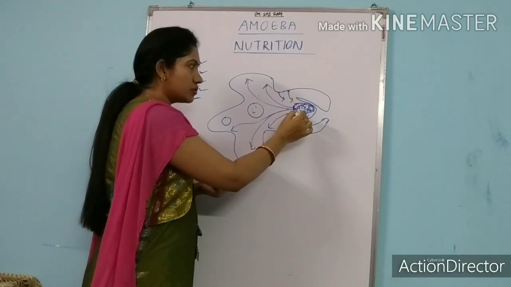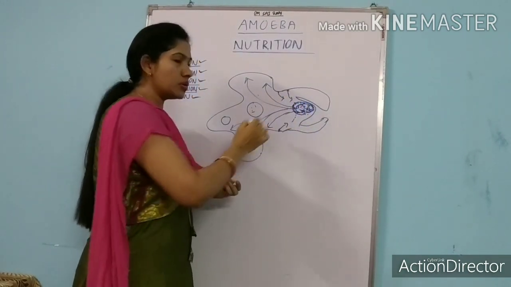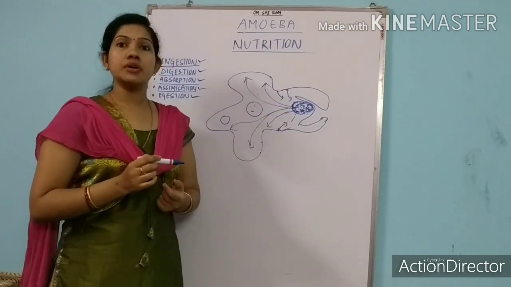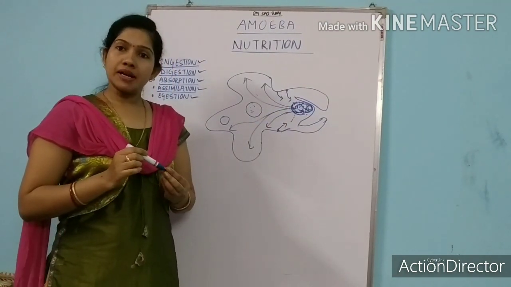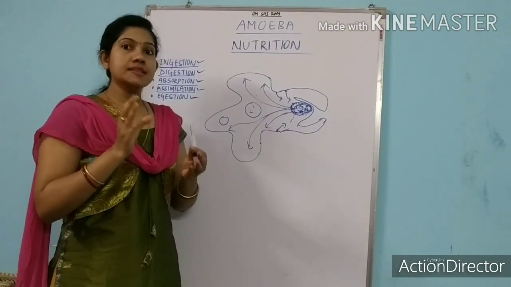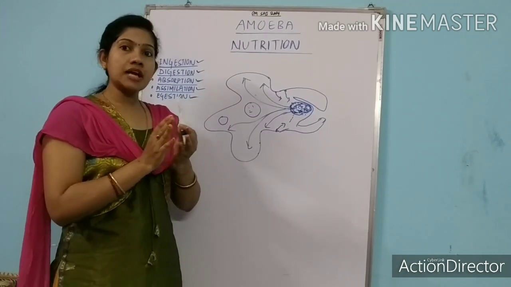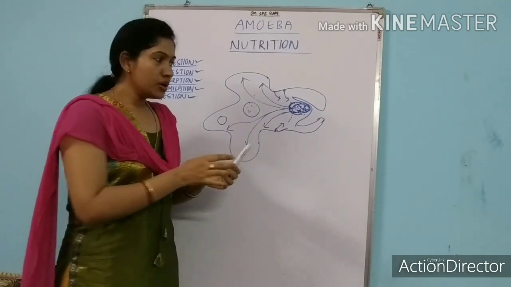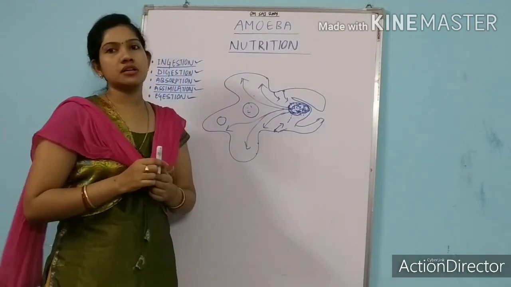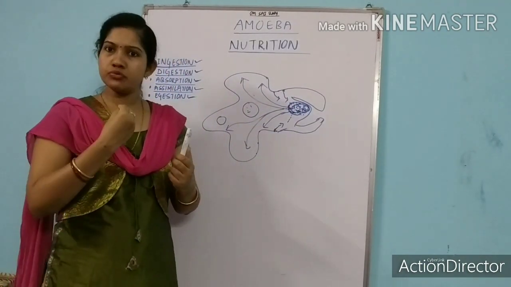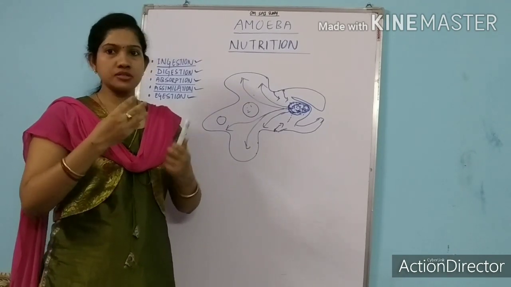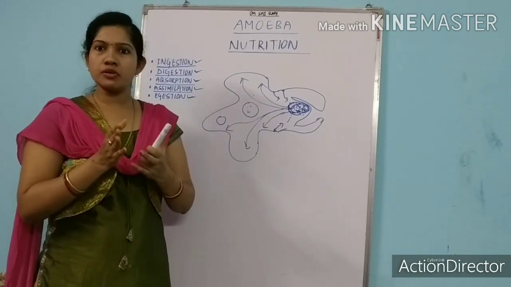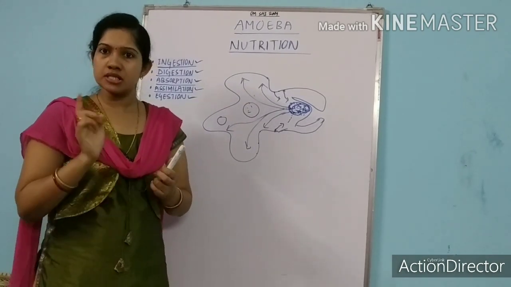this food vacuole now also contains some amount of waste. The food that will release energy, that will be assimilated throughout the body of the amoeba, now contains some waste particles with it. As we take food, that food contains some nutrients and some part of the food also contains waste material, isn't it?